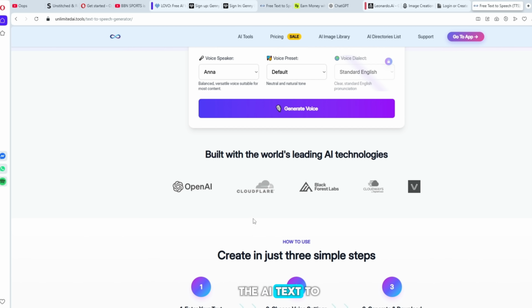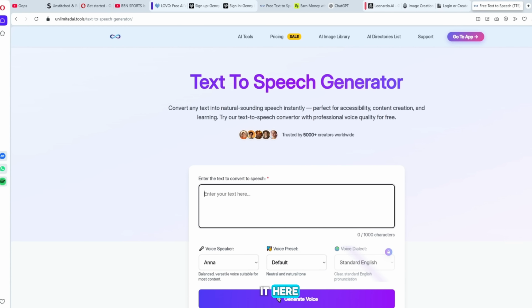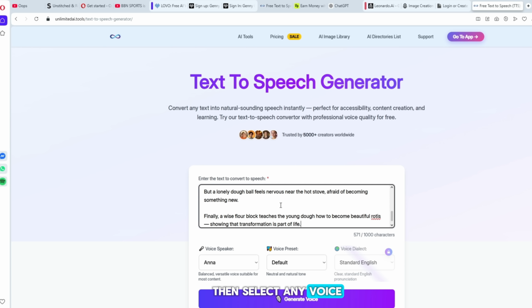Now open the AI text-to-speech generator. Copy the prompt from ChatGPT and paste it here. Then select any voice you like.